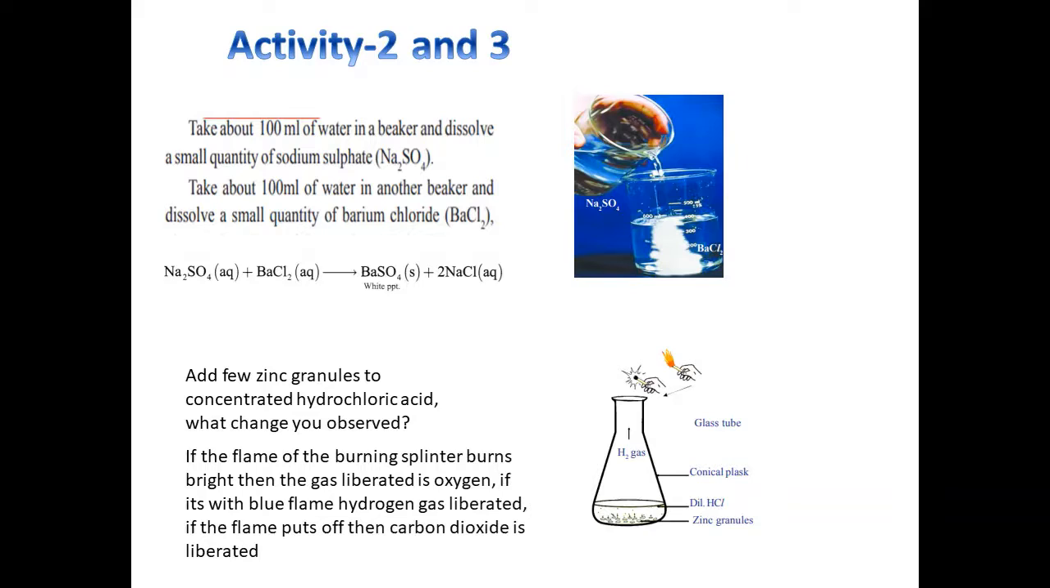Then what happens is to be observed by you, but I will give you the answer: the burning splinter burns with a blue flame, indicating that hydrogen gas is released. You may ask me, what happens if the burning splinter burns with a bright flame? Oxygen gas is released. If the burning splinter is put off with a sound called pop, carbon dioxide gas is released. But in activity 3, hydrogen gas is released.